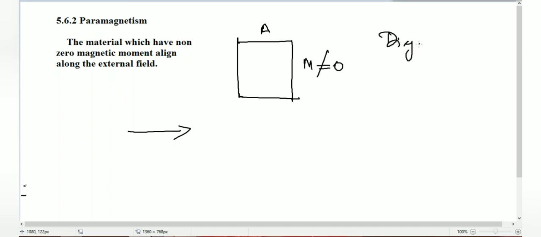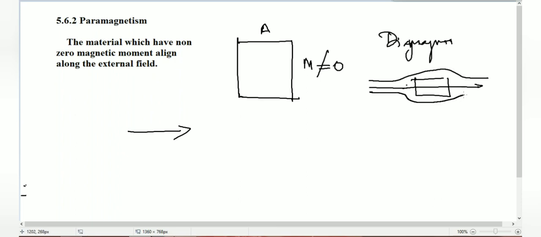So when we apply some magnetic field, in your NCERT, this is for diamagnetism. I just want to revise the diagram alone. This is a diamagnetic substance. If you apply a magnetic field like this, the magnetic field will repel, not exactly all the lines, almost 95%. The magnetic field will be less than its original value. That's the content, right? So for paramagnetism,